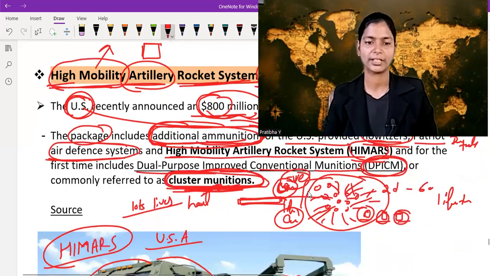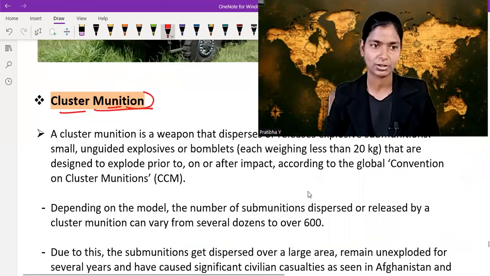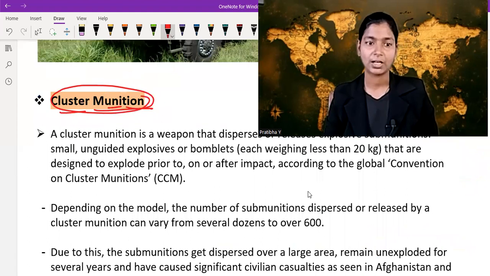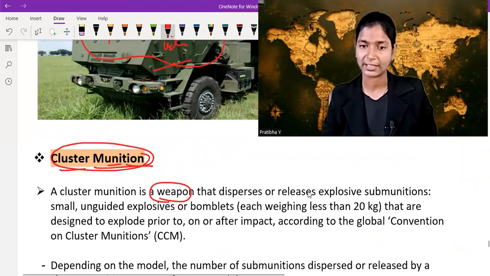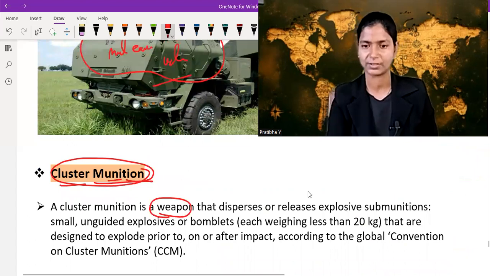Now let's move on to the next topic called cluster munition. What is cluster munition? A cluster munition is a weapon that disperses or releases explosive submunitions.